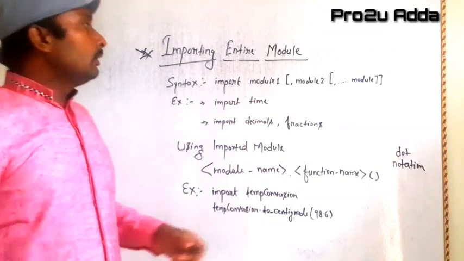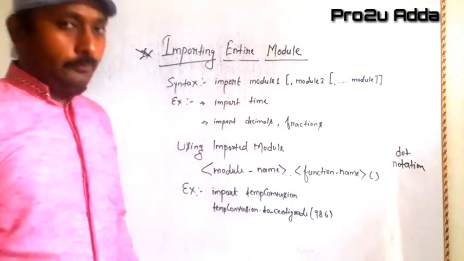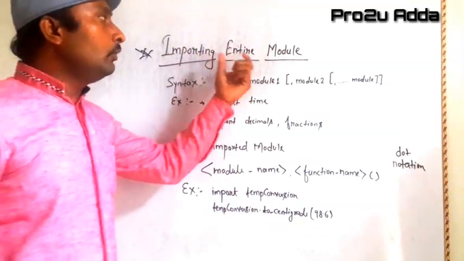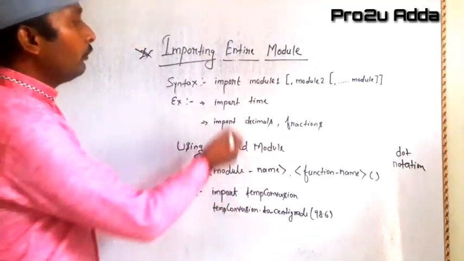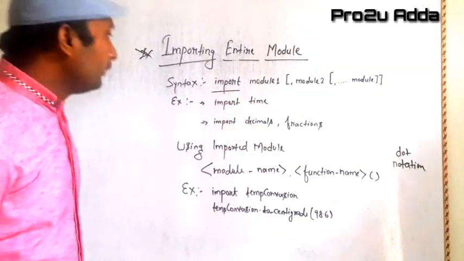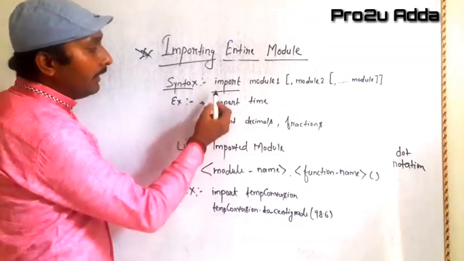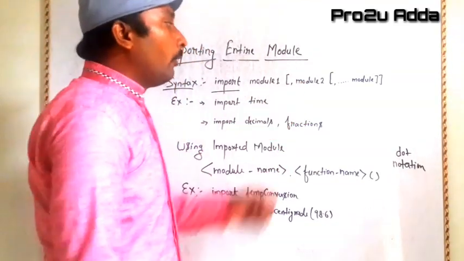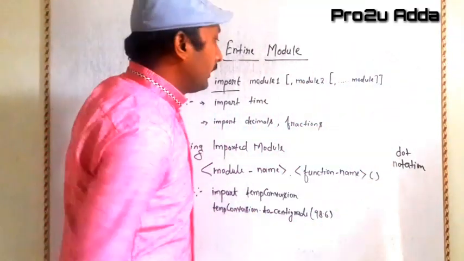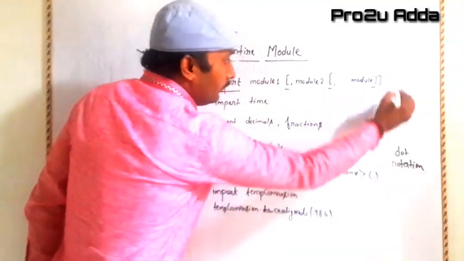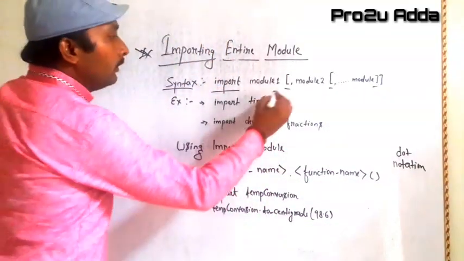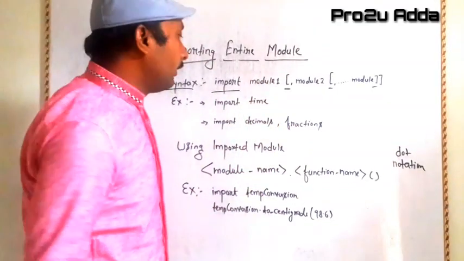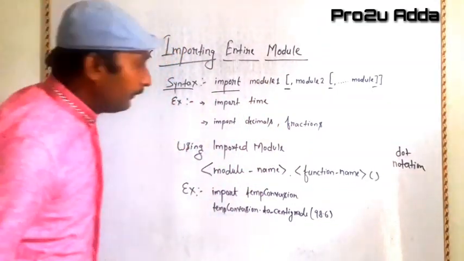As we all know, the import word is used to import an entire module, or even if we have to access just one part, we still have to use the import word. In this syntax, I have mentioned import module1, and then it is separated by a comma, module2, module3, etc. Here this bracket we have to use. Keep in mind that this bracket is only being used over here. The rest of the brackets we are not preferring here.